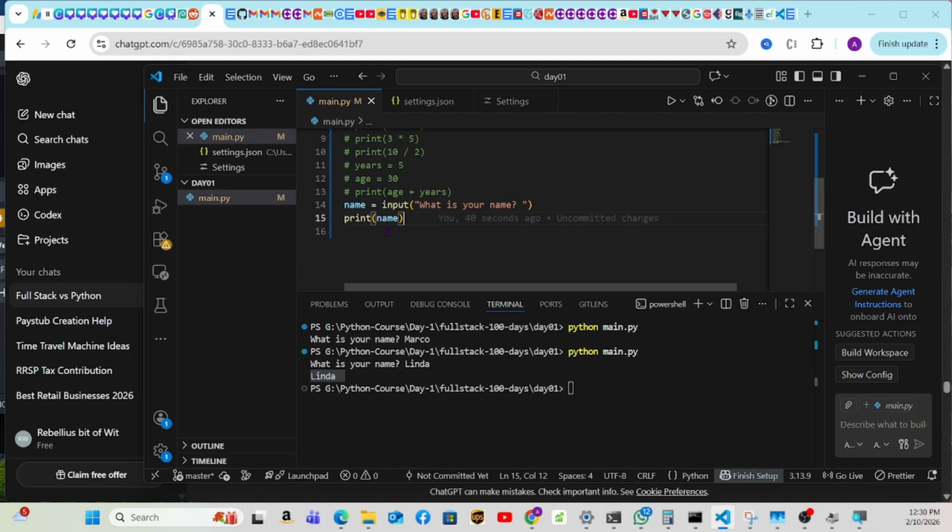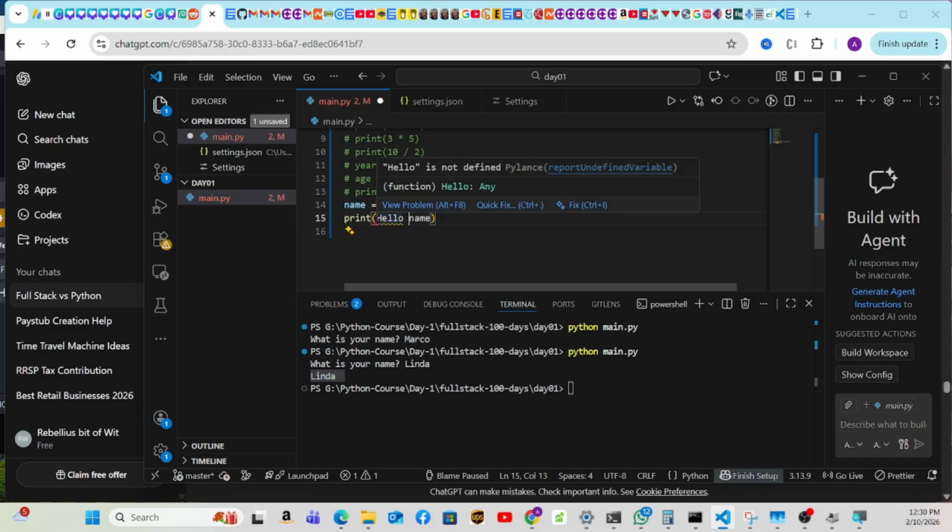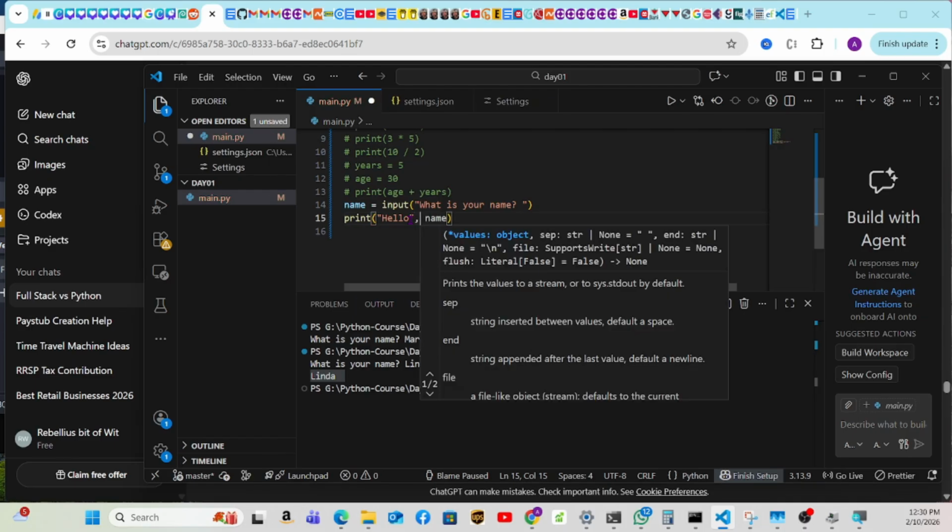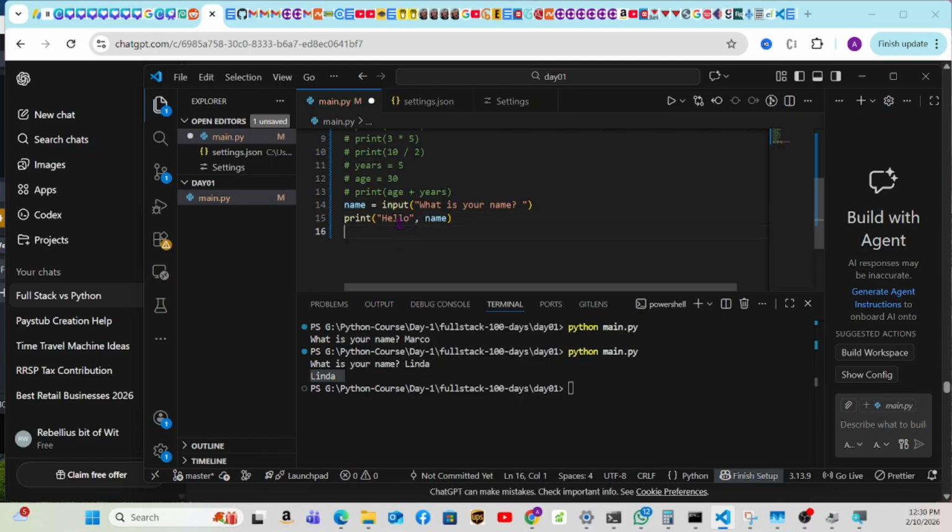So if you say print over here, hello, like this, it's not going to work, remember, because it considers this a variable. We don't want a variable, we want quotes. And if we put quotes with a comma, this is what I said before, it is concatenation. You're concatenating two elements here, and it will give you a response. Hello. Let's give it a try. Let's run it. First, let me save it. I didn't save it. I hope you're understanding this.